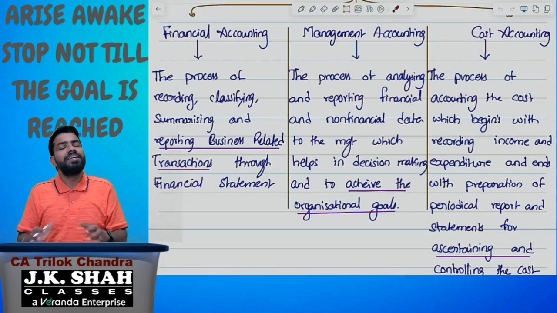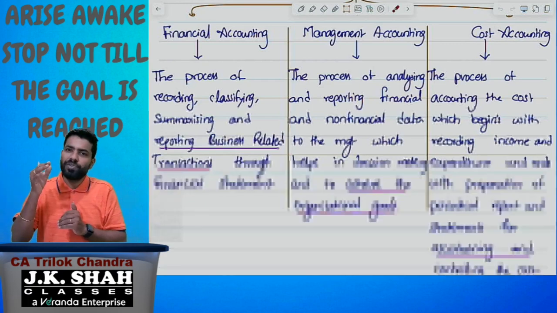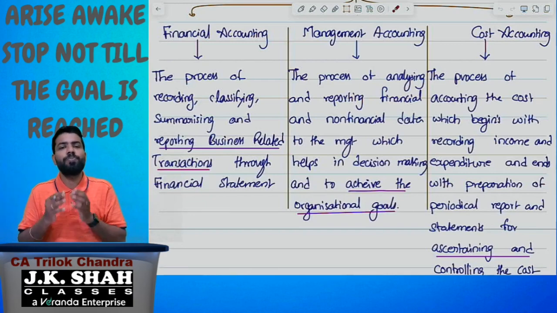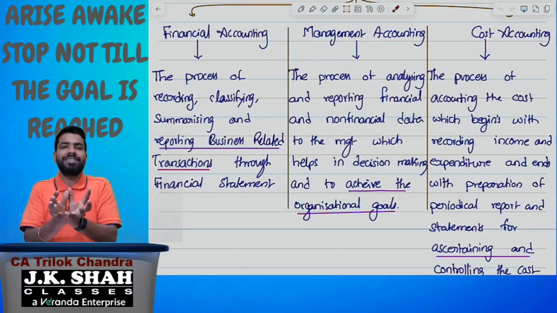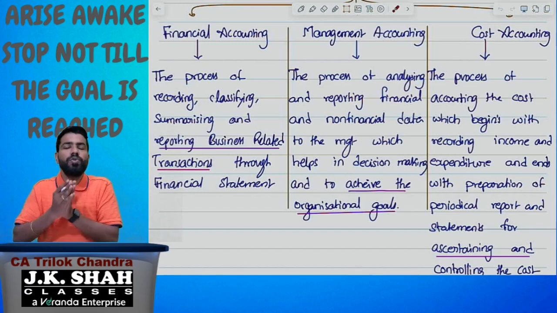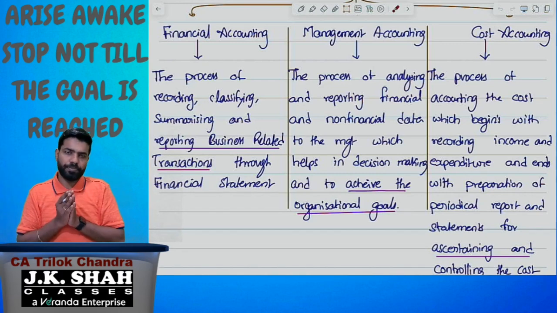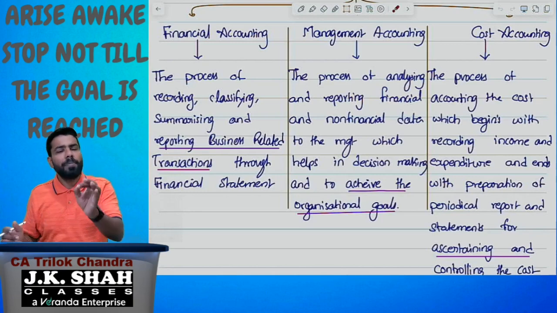We know that every organization has certain goals. To achieve those goals, management has to make decisions. To support the decisions, we are going to provide information to the management, which we do under management accounting.